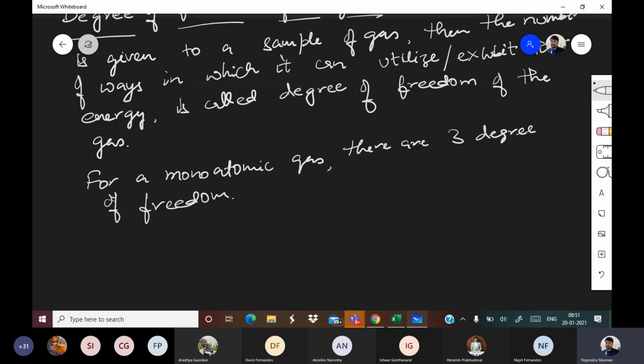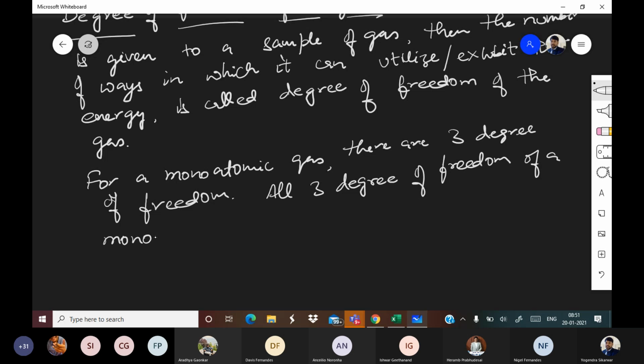So all 3 degrees of freedom of a monoatomic gas will be translational, okay.